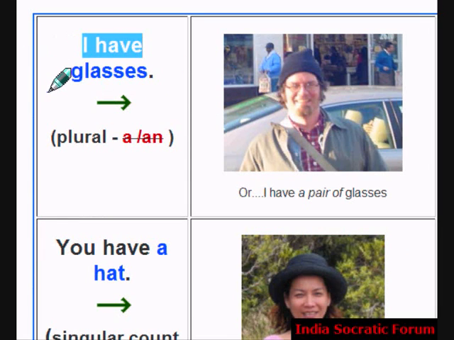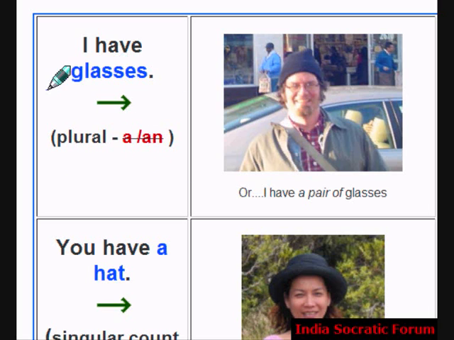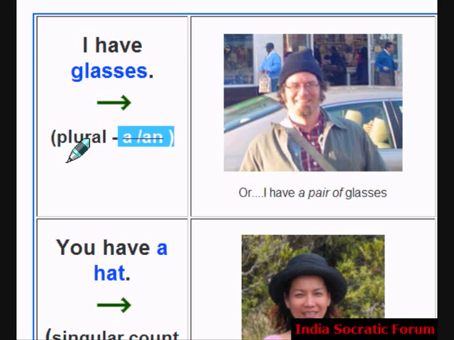I have glasses. Since it is a plural, we don't have to use a or an. But you can alternatively say, I have a pair of glasses. You use a pair of glasses. There you use a. But when you say, I have glasses, don't use a or an.